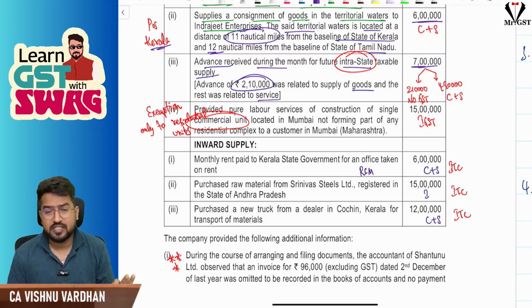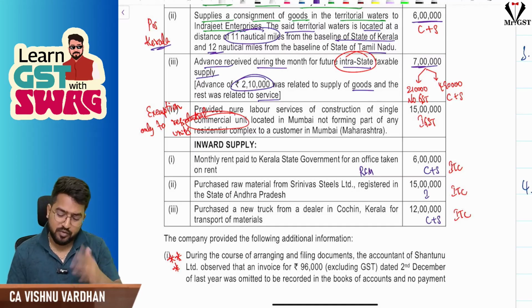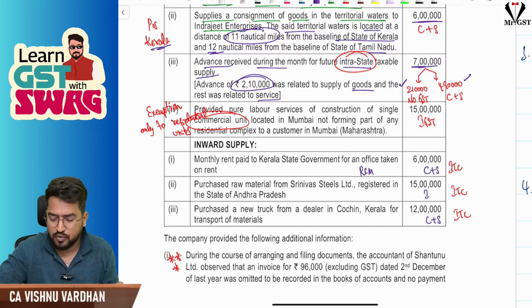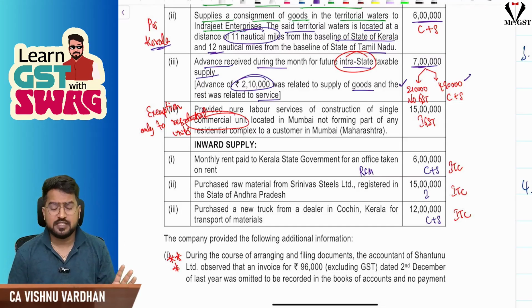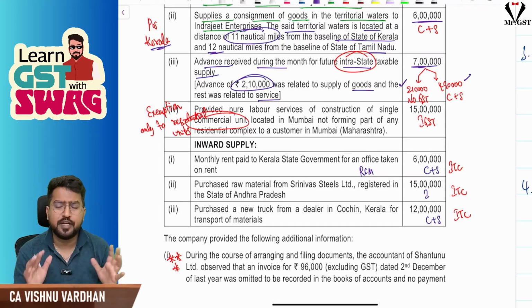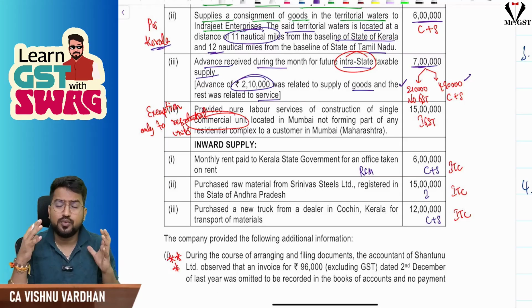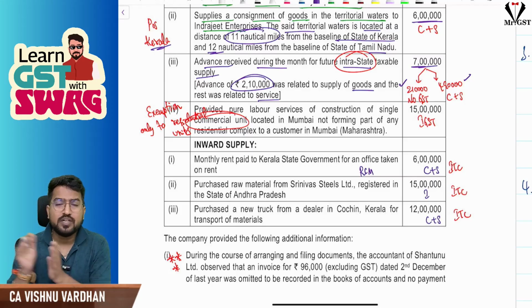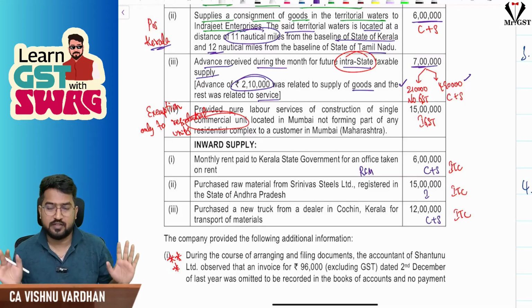But the balance 4,90,000 is related to services, where the time of supply is the date of payment, and in the month of January itself it is falling, so we have to pay GST. So I have divided here: 2,10,000 no GST, 4,90,000 CGST plus SGST. See what I am trying to teach you here. First of all, understand, while reading the question itself, make sure you dissect the information and properly present it, so that while solving the answer it will be literally easy for you.